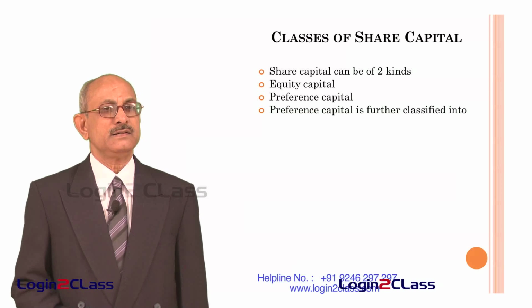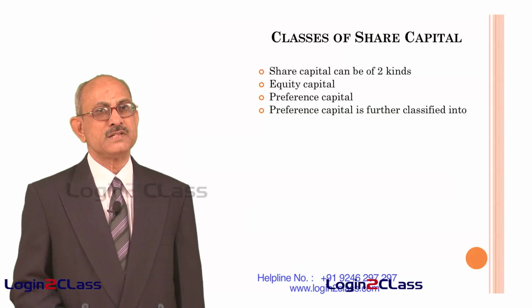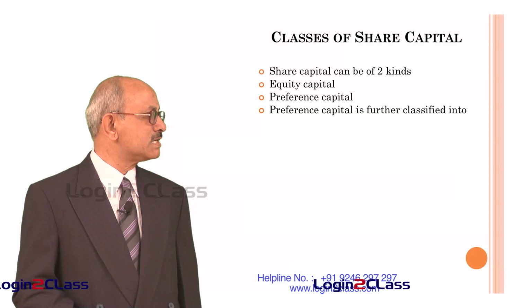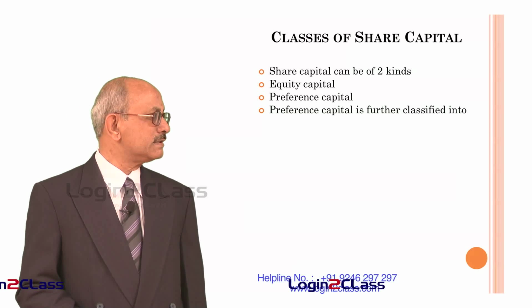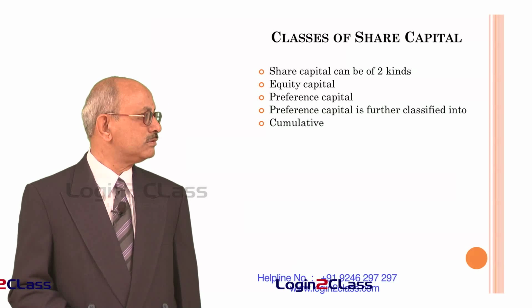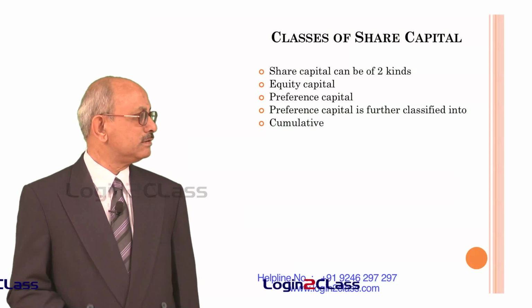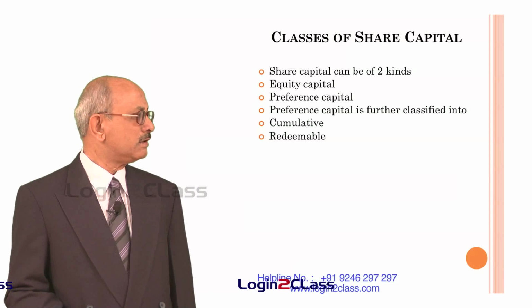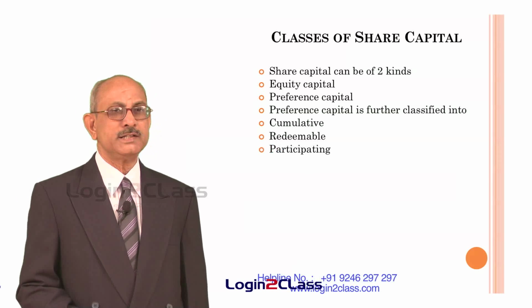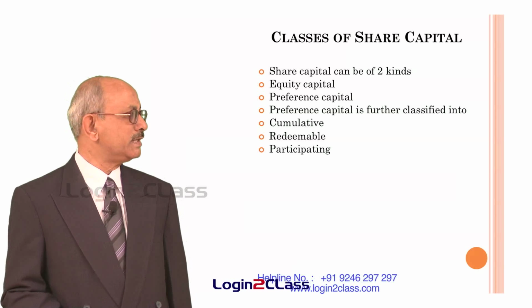And let us take the second one first, that is preference capital. It is also called preference shares. Preference shares can be further classified into 2 categories. One is cumulative and non-cumulative, or they can be classified into redeemable and non-redeemable, or they can also be classified into participating and non-participating shares.